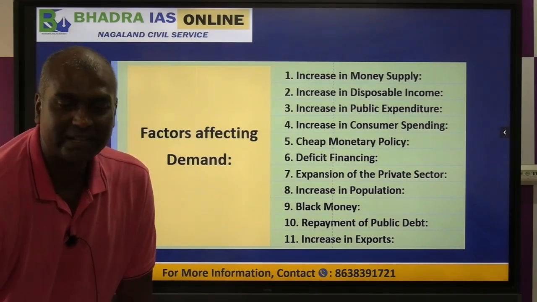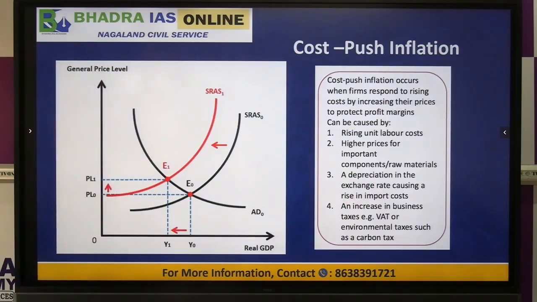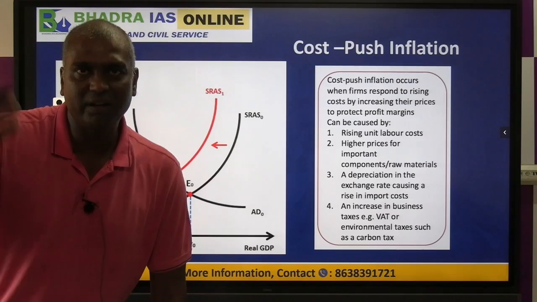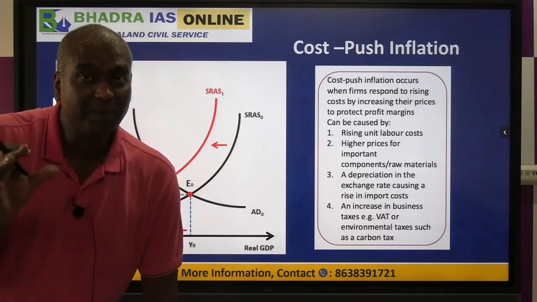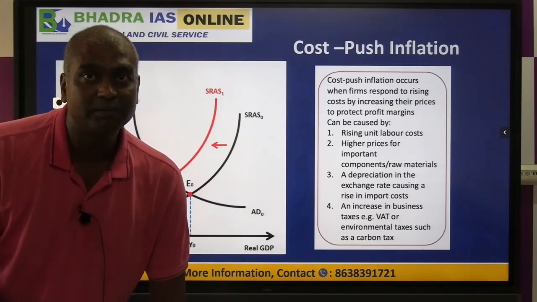Now let's look at the second theory. What do we call? Cost push inflation. So what is the idea, concept of cost push inflation? As I told you, if the cost of production increases, somehow supply will reduce or supply will begin to fall.